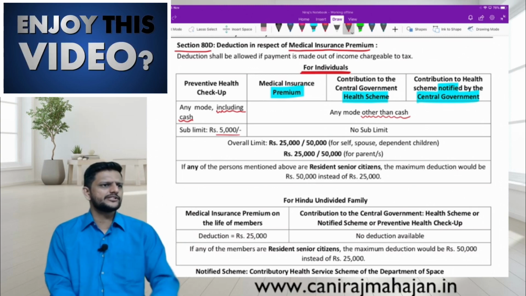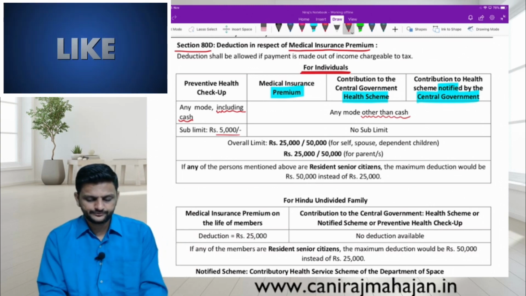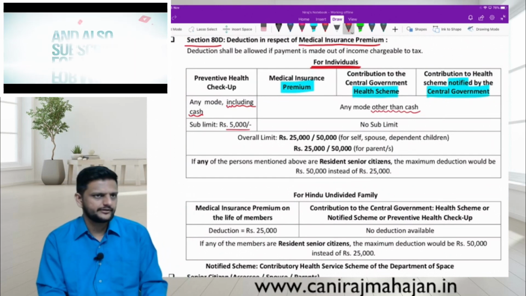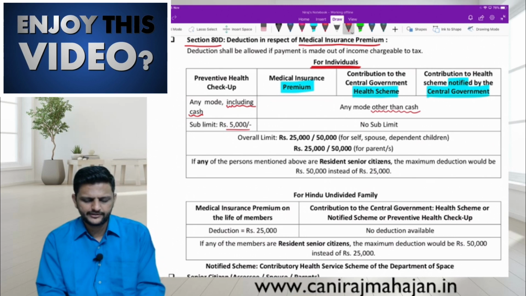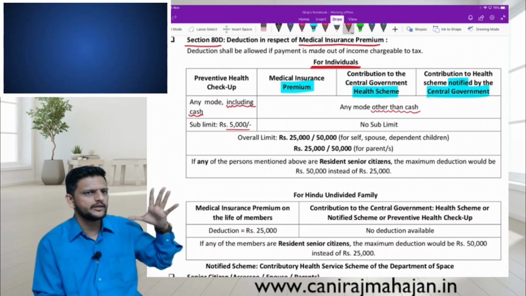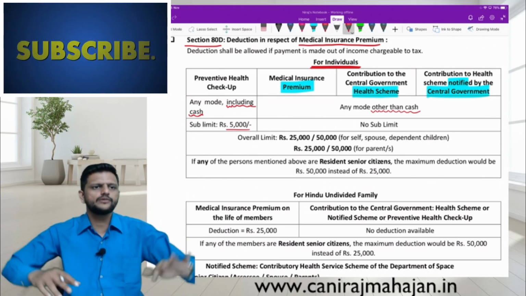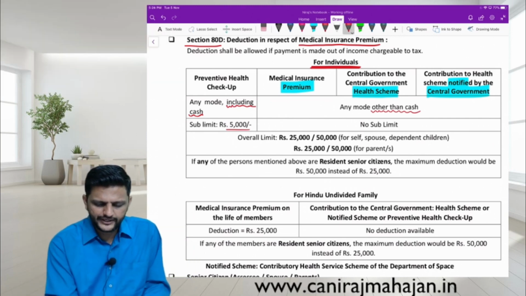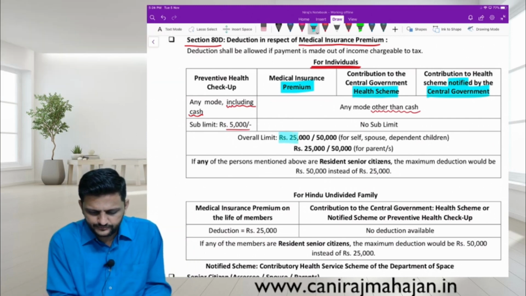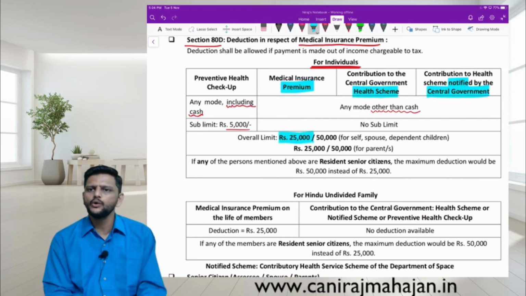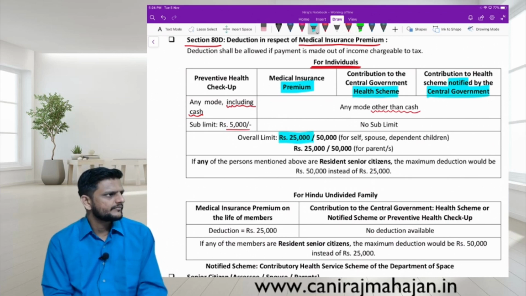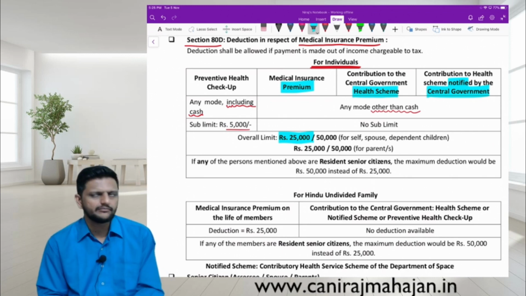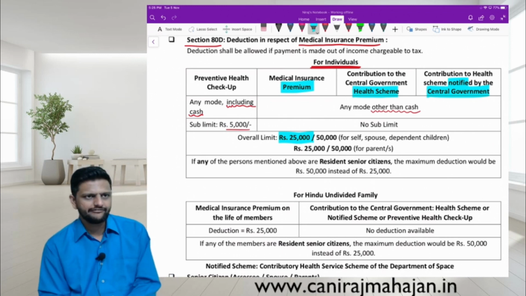Cash for preventive health checkup is allowed. For these three figures there is no sublimit. The sublimit of 5,000 for preventive health checkup is because there is a bigger overall limit of 25,000 for both of them in total. So under 80D the limit is 25,000, whereas 80C is 1,50,000.